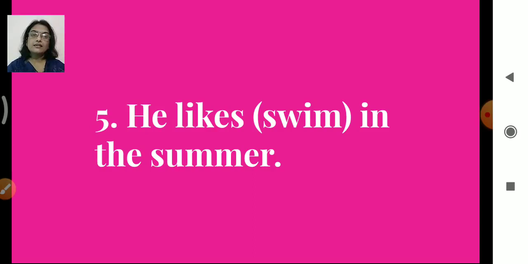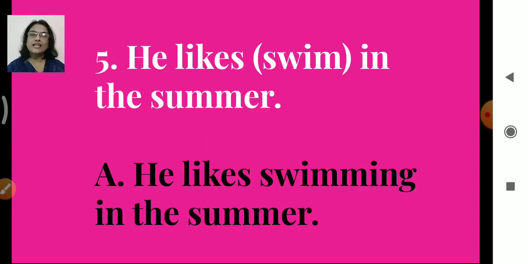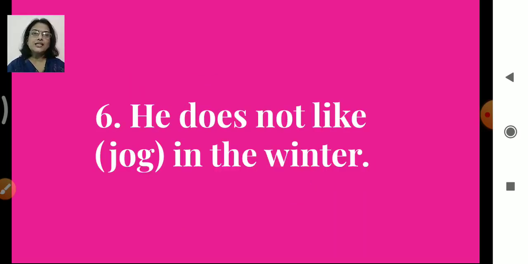He likes, then swim is the word, in the summer. So swim will change into swimming. Double M will come, isn't it? So our answer is he likes swimming in the summer. He does not like jog in the winter.